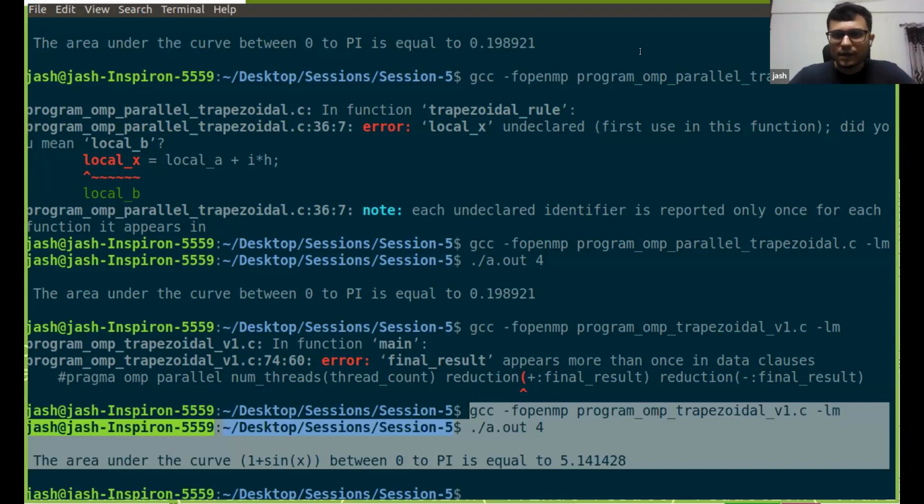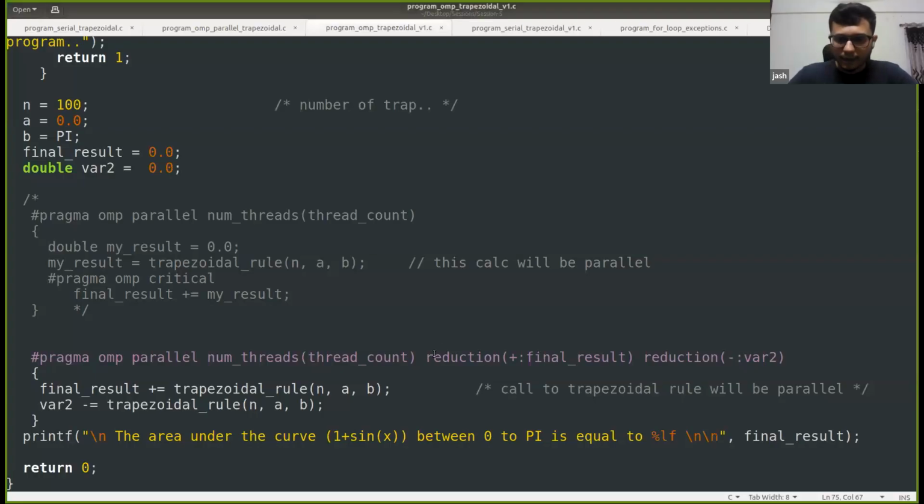But the point we want to derive is that we can't specify the same variable in multiple reduction clauses, but two different sets of variables we can define within different reduction clauses.